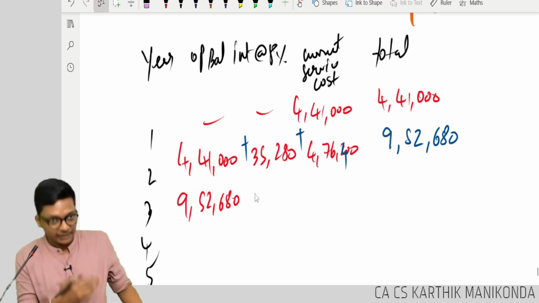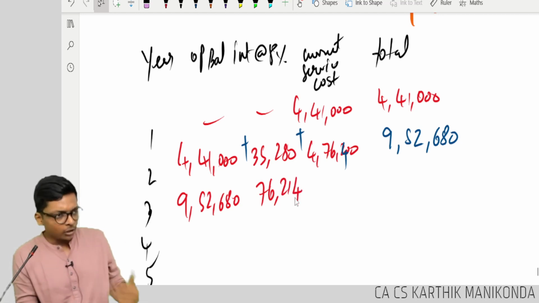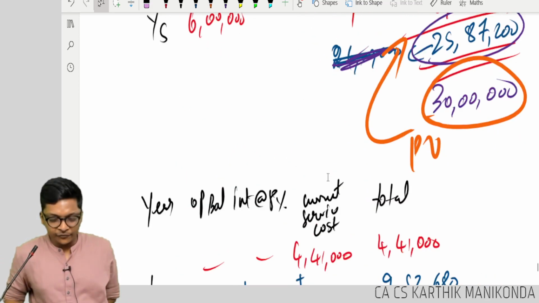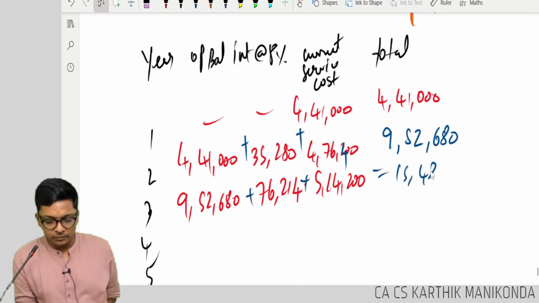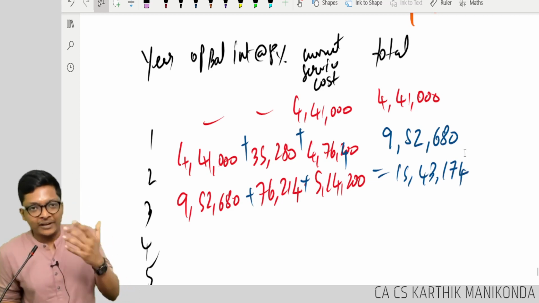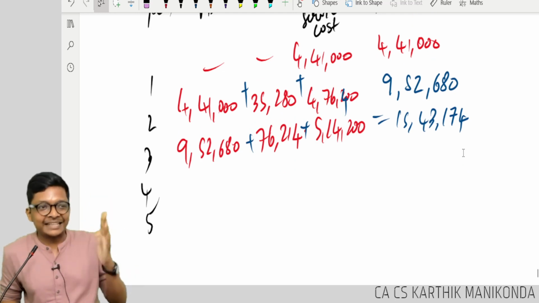Interest how much? 214. Whatever you get, guys. Next, current service cost. We will take it from above. 514. Total 15 lakh. Leave the rounding off. I will tell you later what to do for adjusting whatever difference we get. There is a technique. Okay.